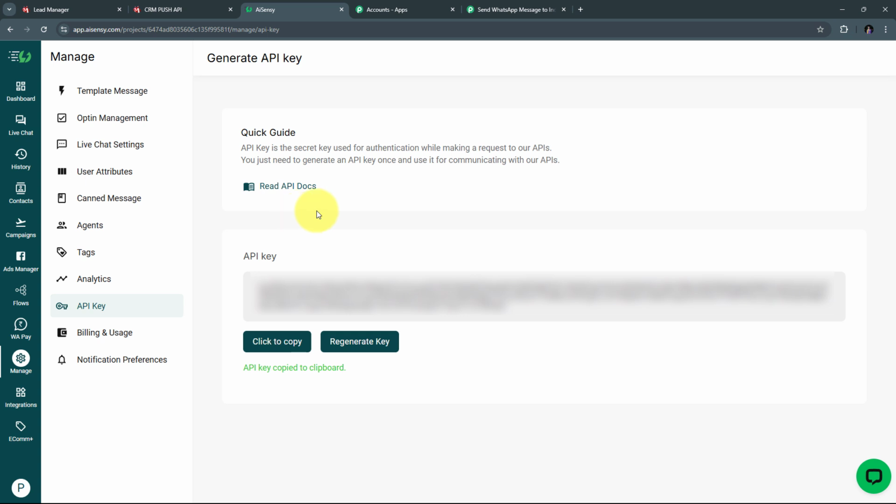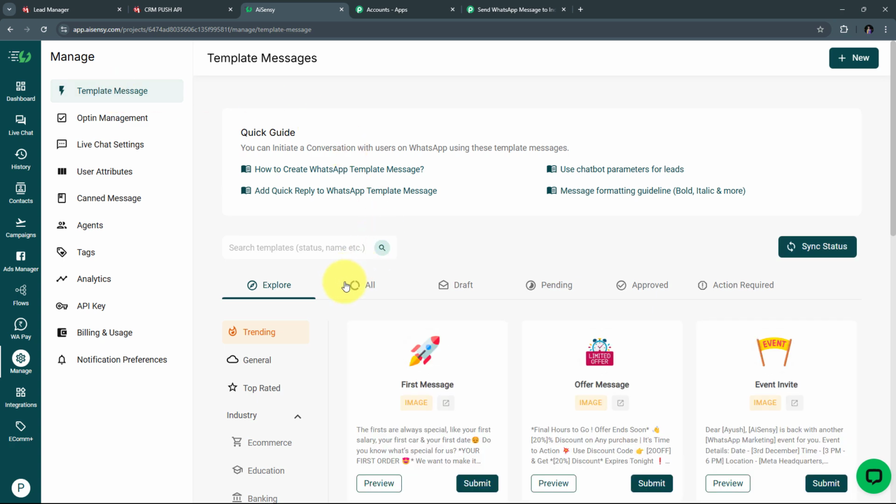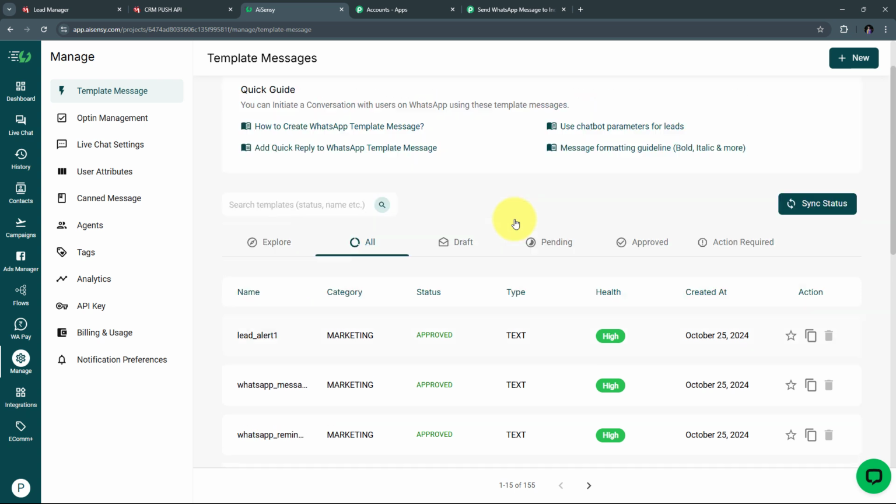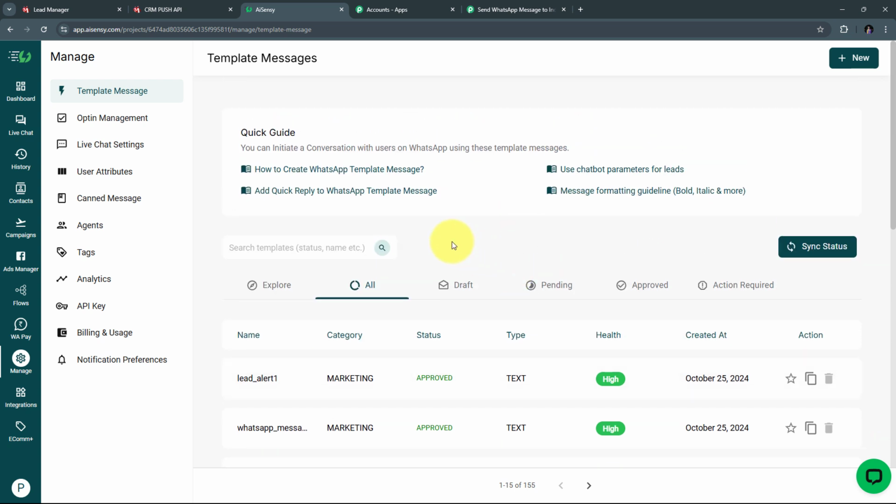So first I have to create my template. I'm going to take you to template message first, and here I will go to all. In this you will see all the templates that you have in your AI Sensei account, or you can also create new template messages that you want to use.